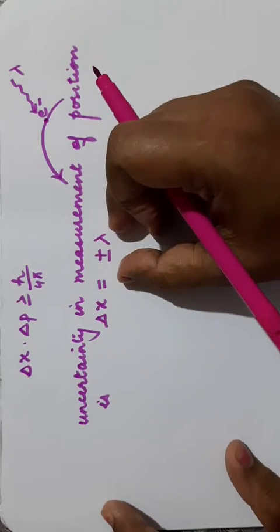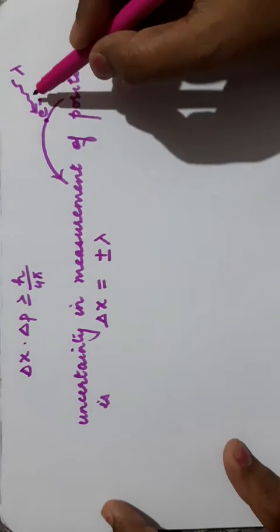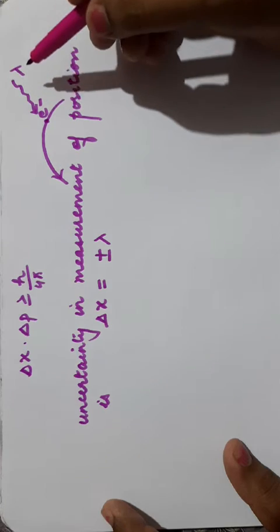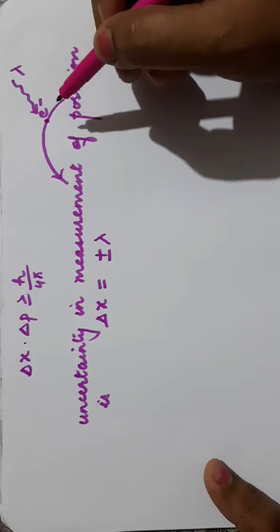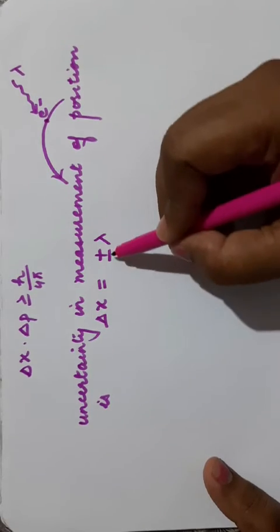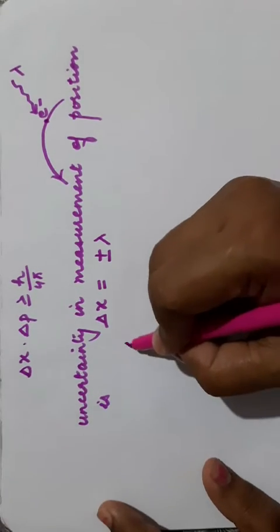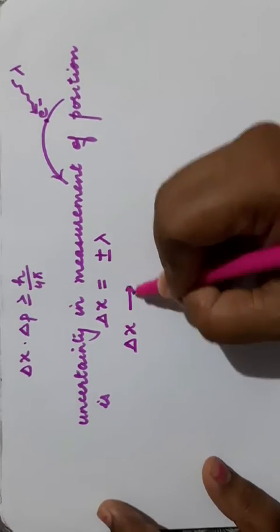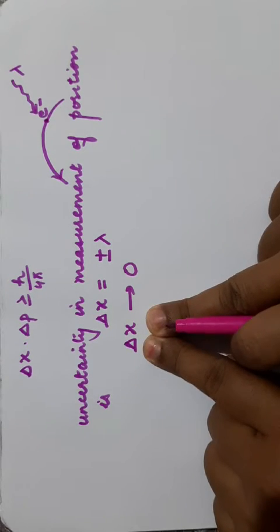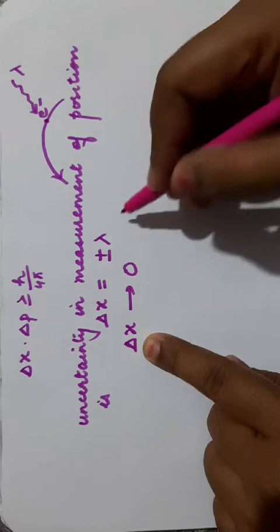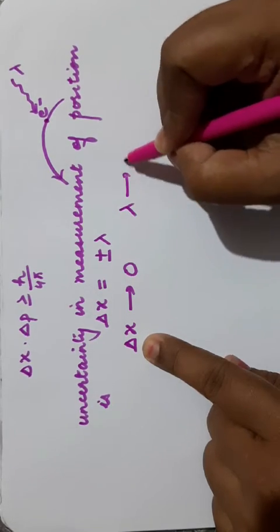That means there is this much uncertainty. So if you use light radiation of wavelength lambda to locate the position of the electron, the uncertainty will be plus minus lambda. If you want delta x tending to 0, that is, if you want to reduce the error in the measurement of position to 0, you have to take lambda tending to 0.